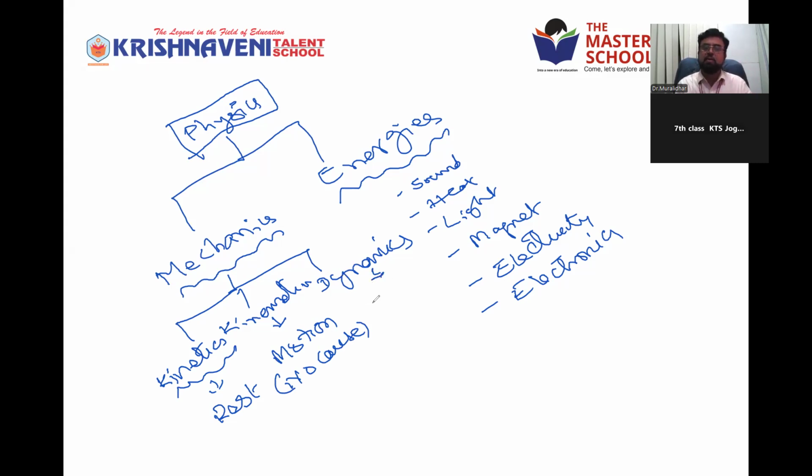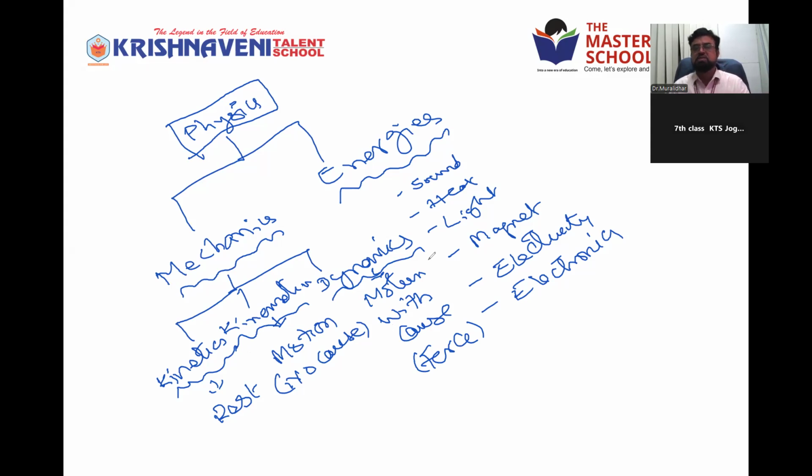Whereas dynamics is the study about motion only, but with cause. We'll study about the cause here. That is force. Force is the cause of motion. So force, Newton's laws of motion, everything comes under dynamics. Like that, entire mechanics is studied under three different headings. In kinematics again, solids are different, liquids different, gases different, and dynamics also differs for everything. So it's a complete picture of physics.